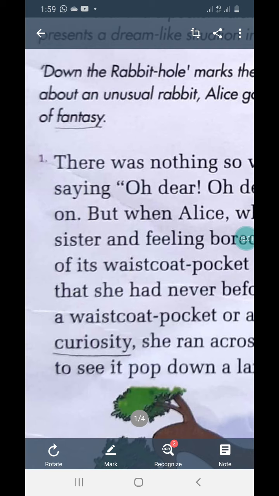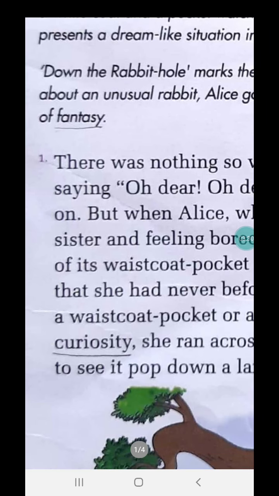We can convert an adjective or a verb or an adverb into a noun by adding a suffix to the word. In your 5th standard, you have learnt what is prefix and suffix. Suffix, that we add something at the end of the word. For example, curious. In order to make this adjective curious into a noun, we have added the suffix ty: curiosity.